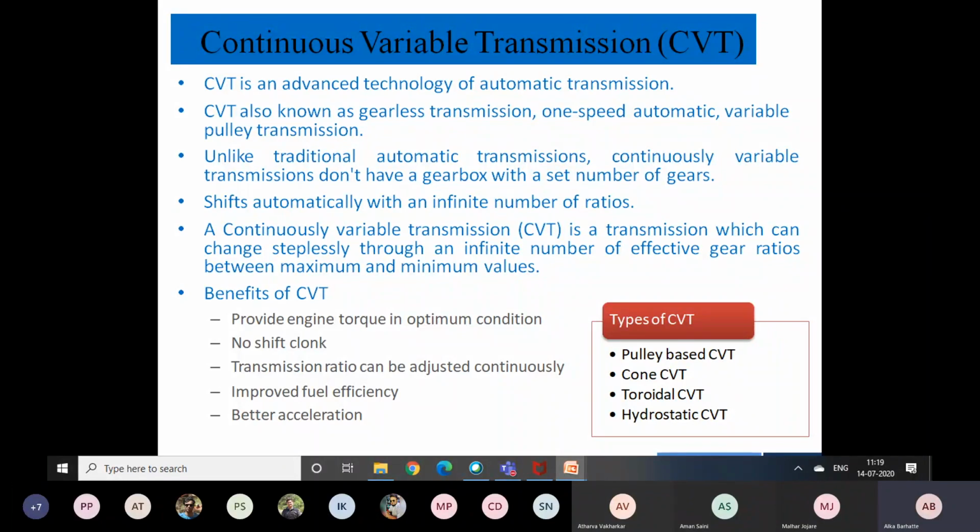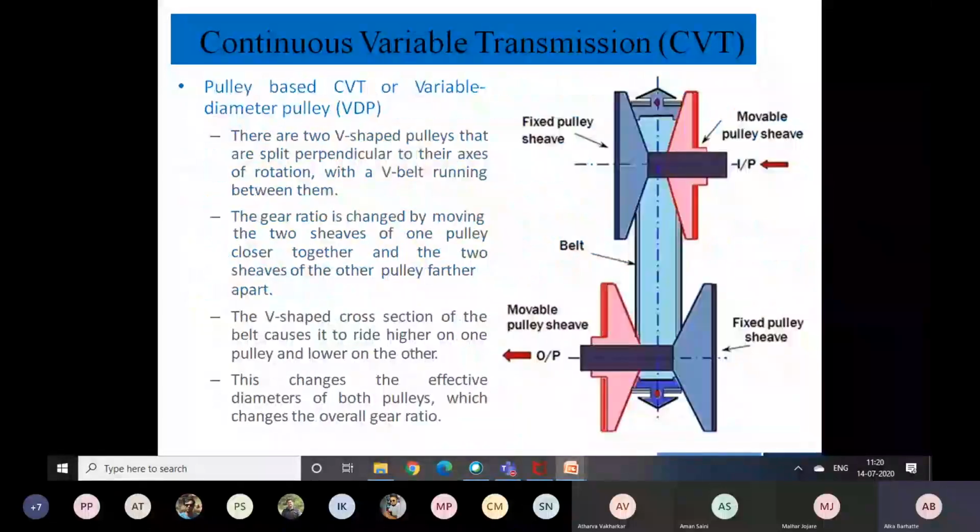Like in previous cases, there are 4 to 5 different gear ratios that can be obtained, whereas here the different gear sets are existing, and we can change the gear in steps. If we have to switch to the third gear, then we have to start from first, second, and third. In that sequence only we can change the gear.